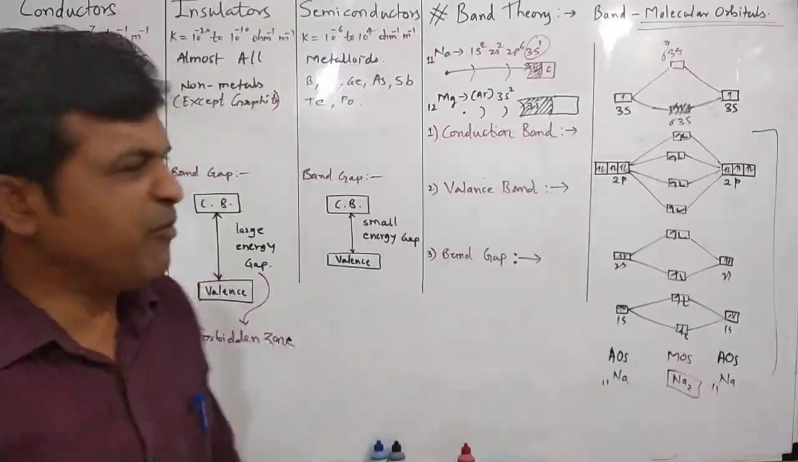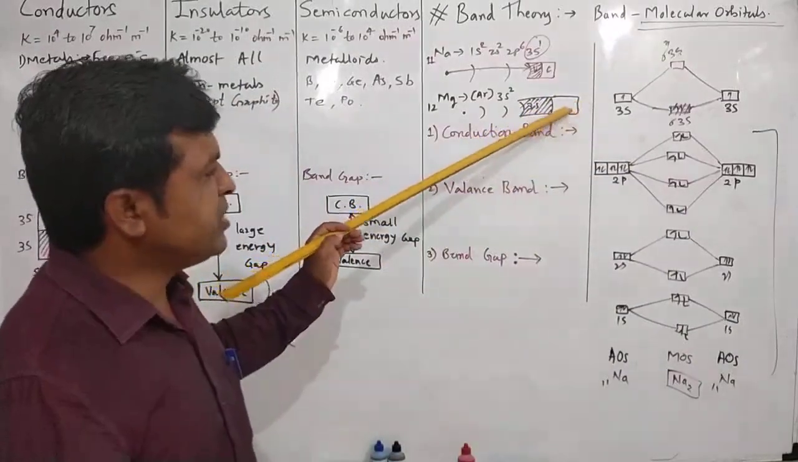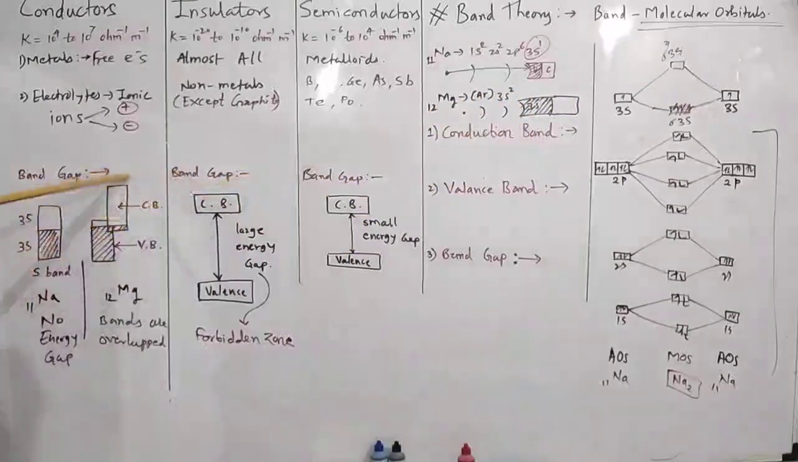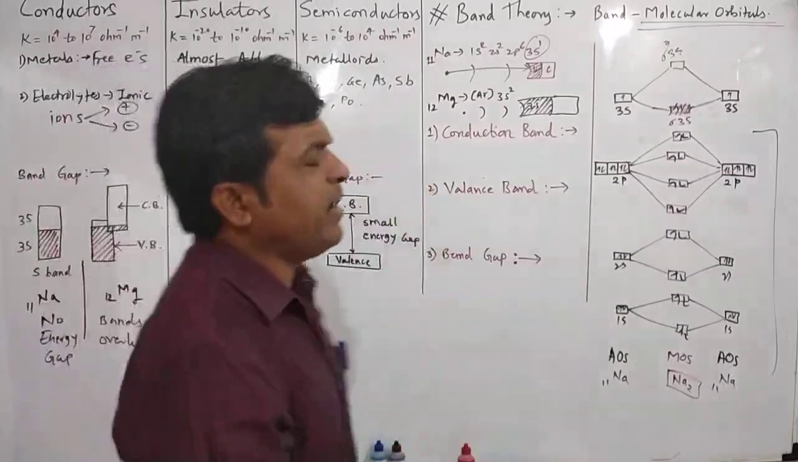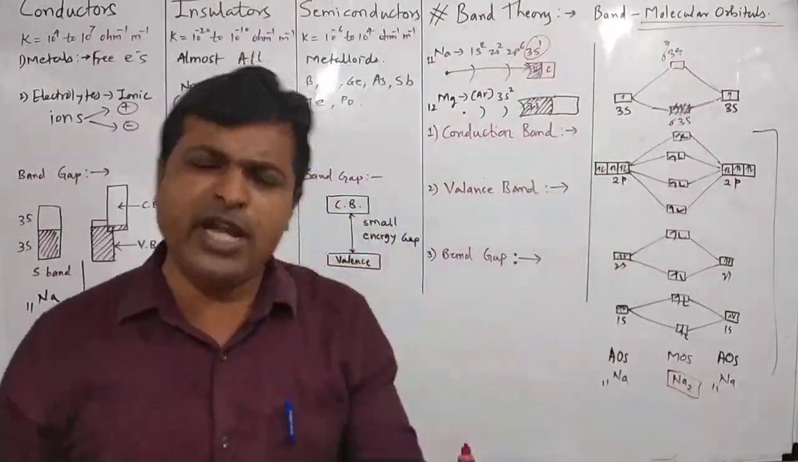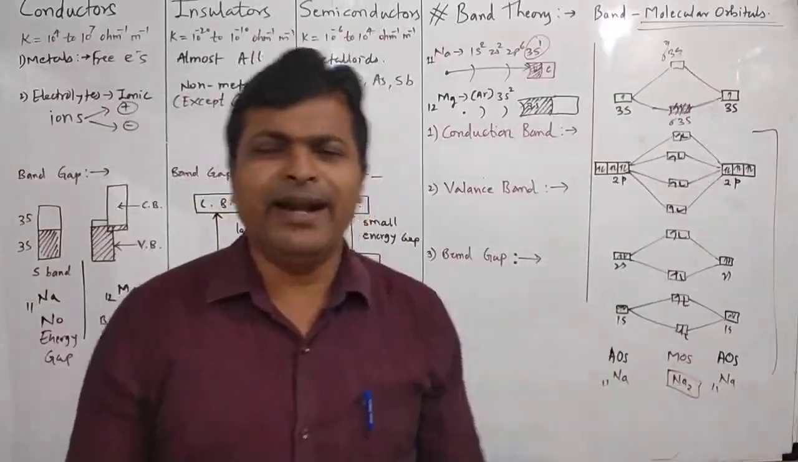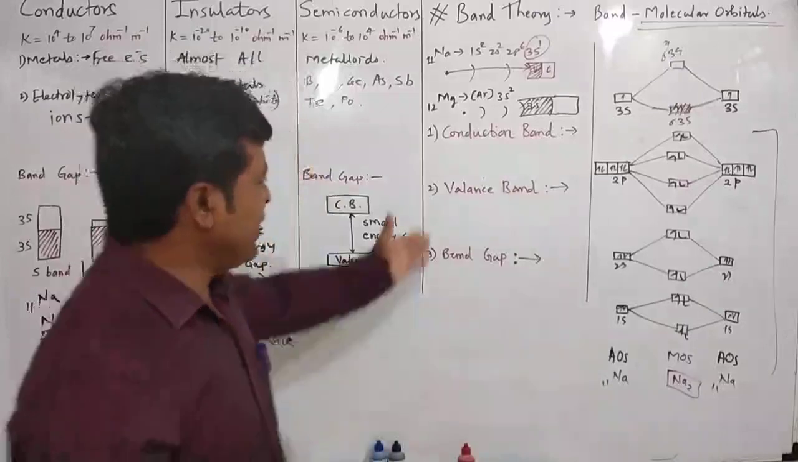In case of magnesium, because this 3s and this 3p overlap with each other, the conduction band is partially filled over here. The conduction band is partially filled in magnesium. So what is meant by conduction band? The highest energy molecular orbital which is partially filled or vacant in nature is called the conduction band. And what is meant by valence band?